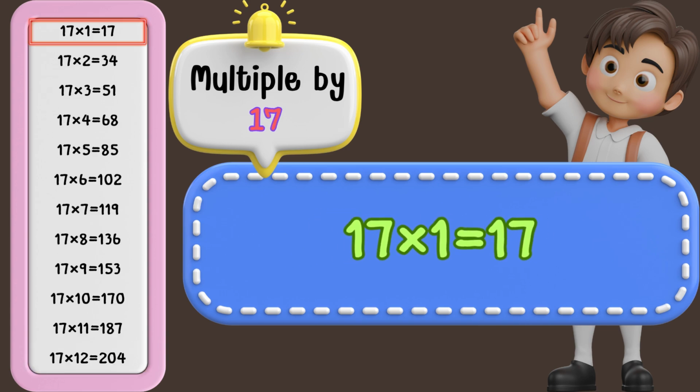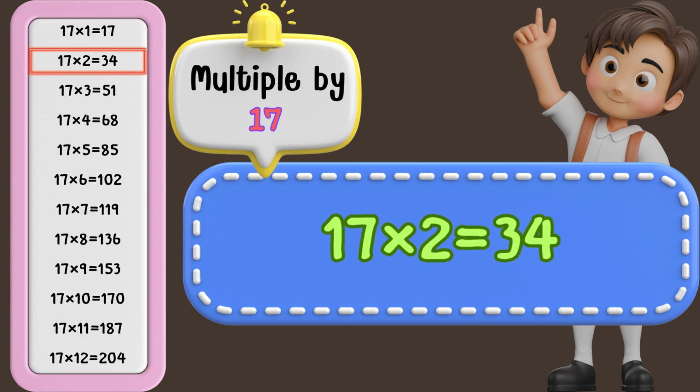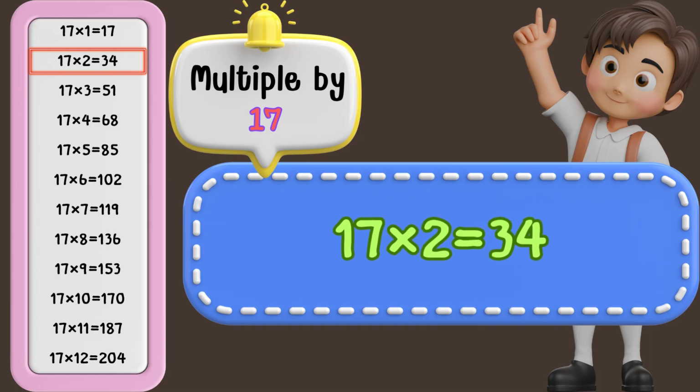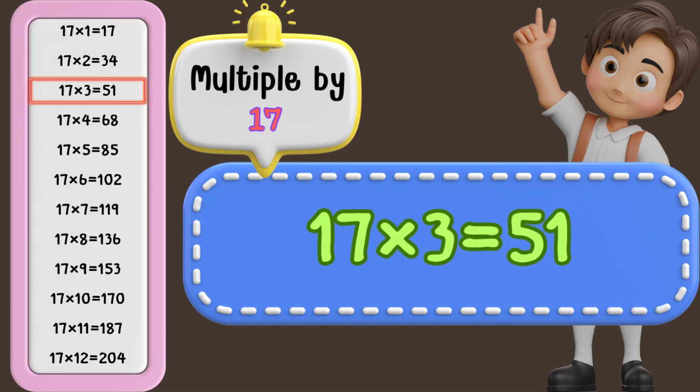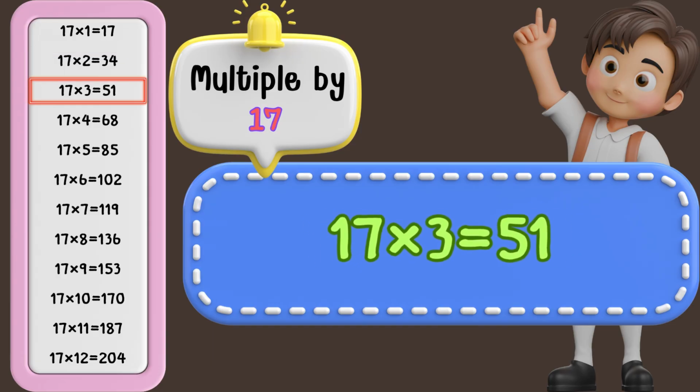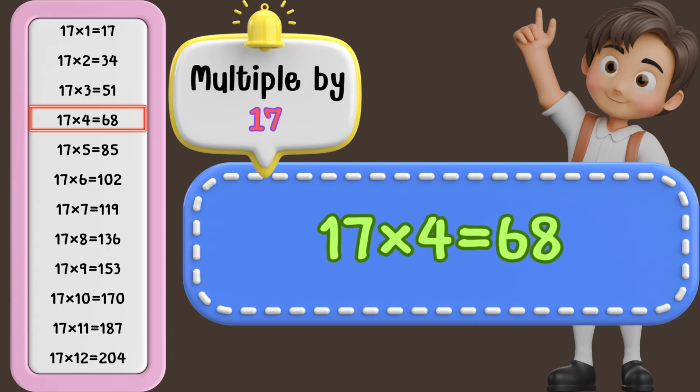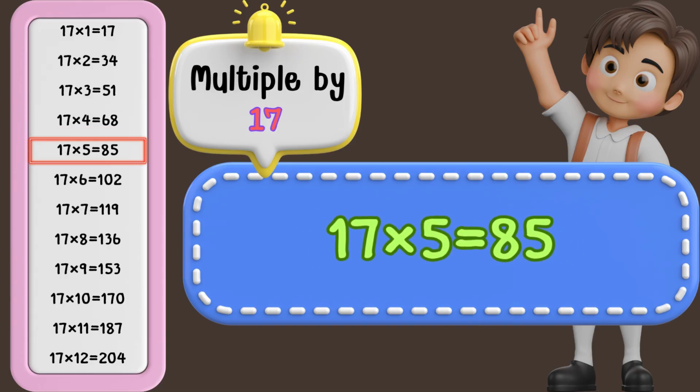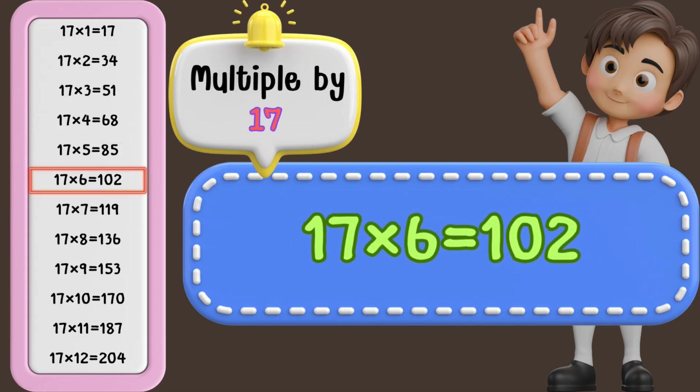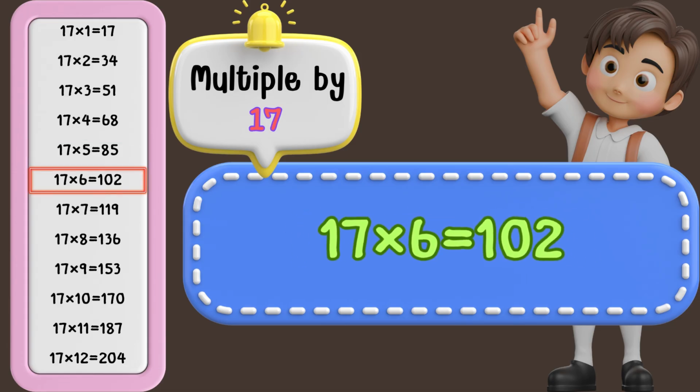17 times 1 is 17. 17 times 2 is 34. 17 times 3 is 51. 17 times 4 is 68. 17 times 5 is 85. 17 times 6 is 102.